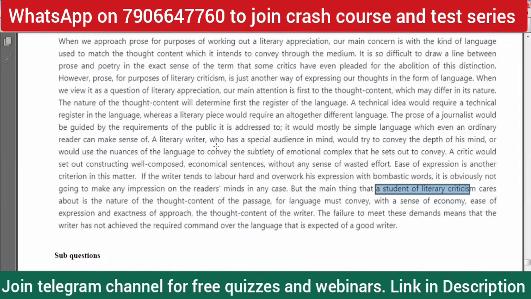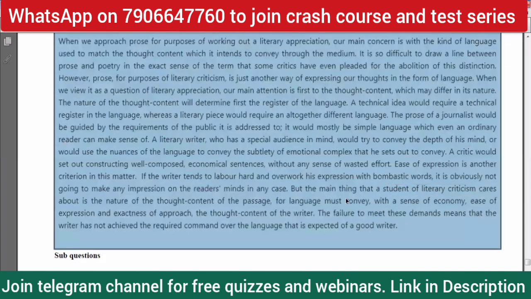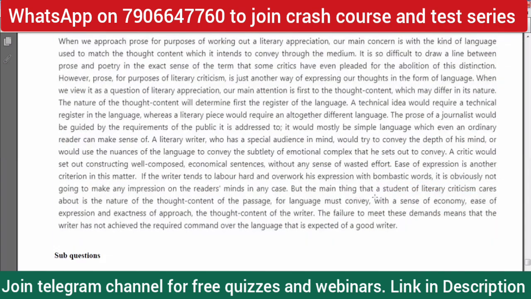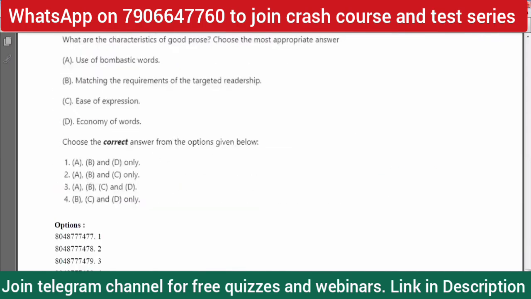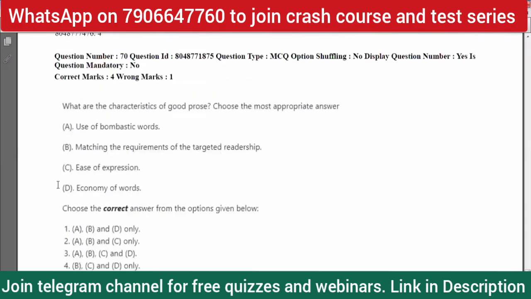So the nature of the thought content, yeah, that is the thing. So the third core of the passage: language must convey with a sense of economy. That is the option, right? Sense of economy. That is the thing. So good prose has a sense of economy, ease of expression, and of course, matching the requirements of the target readership.